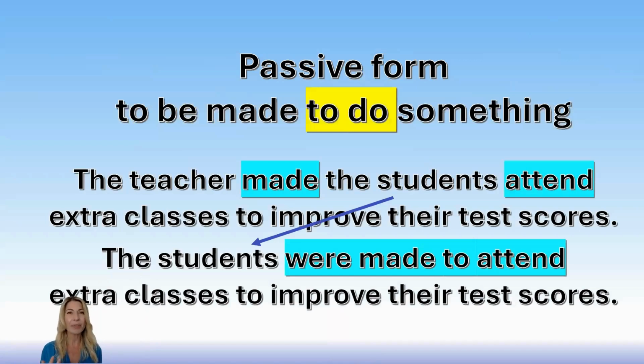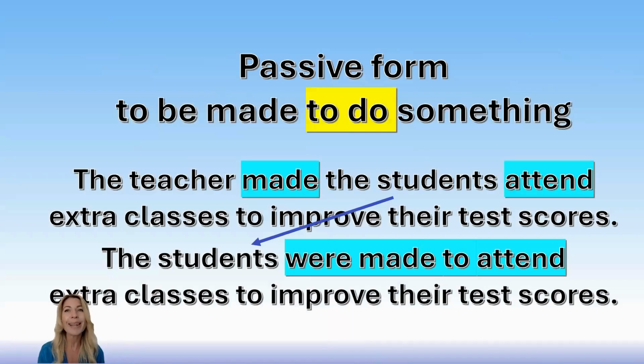So these are kind of two passive-like sentences, because causative forms are kind of passive-like forms, but they're called causative because they have a different structure. However, if you have to use this structure, make somebody do something, in the passive form, you should remember, in this case, we use to do: to be made to do something.